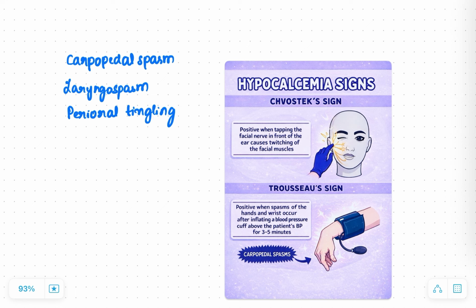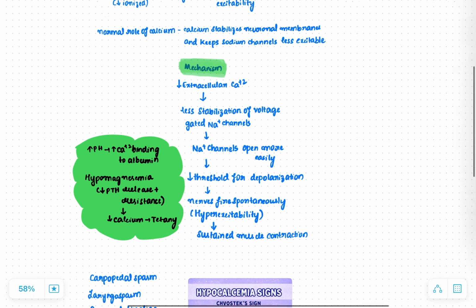And the spasm of the hands and the wrist occurs after inflating the blood pressure cuff above the patient's blood pressure. Above the patient's normal blood pressure, we will elevate the cuff pressure by 10 to 20 millimeters of mercury and keep it for 3 to 5 minutes. And if there are low calcium levels, there will be spasms of the hands and wrist, which is called carpopedal spasm. So these are the important points in tetany.